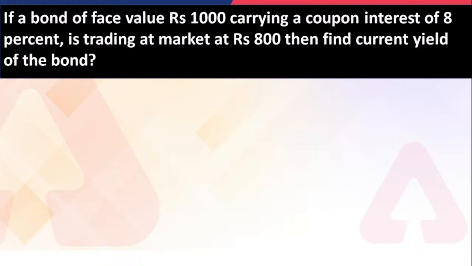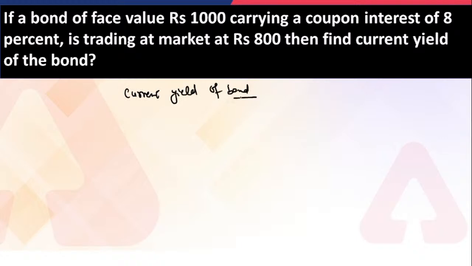Now the question is, I would like to say, first just read the question, and after that we are going to solve. First read the question, like I explained to you what is the formula of the current yield of the bond. So just write it on the paper. Current yield of the bond, like I explained what we understand by the current yield of the bond.